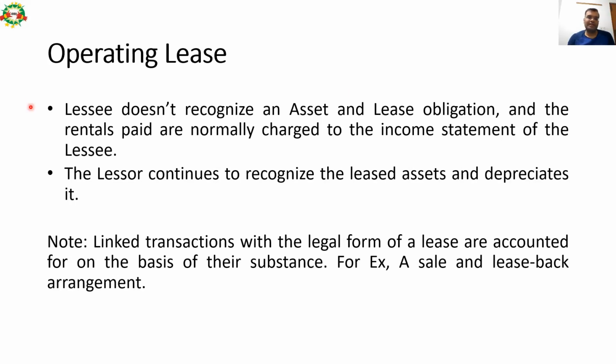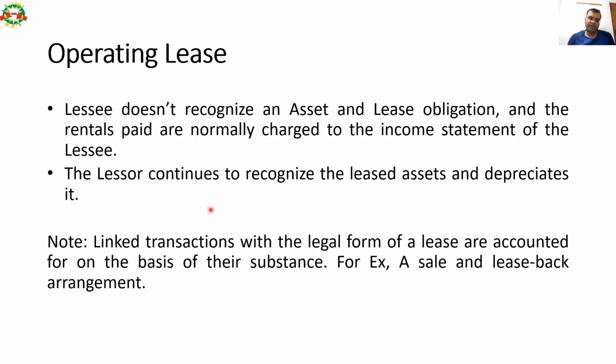In operating lease, the lessee doesn't recognize an asset, and lease obligations and the rental paid are normally charged to the income statement of the lessee. So basically in case of operating lease, the lessee doesn't recognize that asset, and it doesn't appear in the balance sheet. Whatever payment, annual, quarterly or monthly, the lessee makes to the lessor goes directly into the P&L of the lessee, the tenant. The lessor continues to recognize the lease asset and depreciate it.